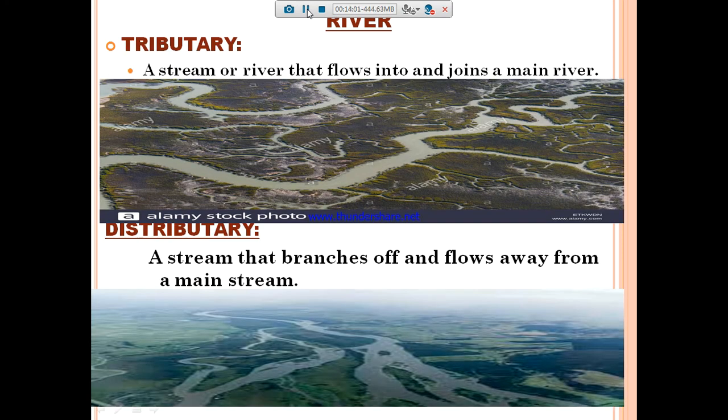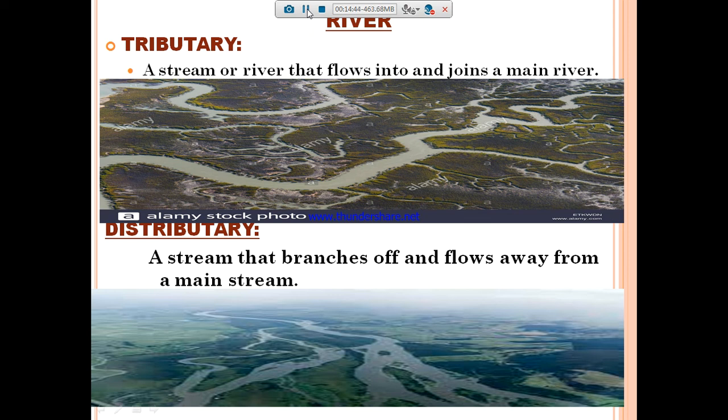See the tributary. A stream or a river that flows into and joins a main river. Okay, so from the waterfall, the water will be distributed into so many tributaries, so many routes, and at last it joins into a main river. If you see the first picture you can understand. So this kind of river is called a tributary. And same thing, see the second picture. A stream that branches off and flows away from a main stream. From the main river, if it is divided into so many parts, it is called a distributary. If you see the picture, you can understand.